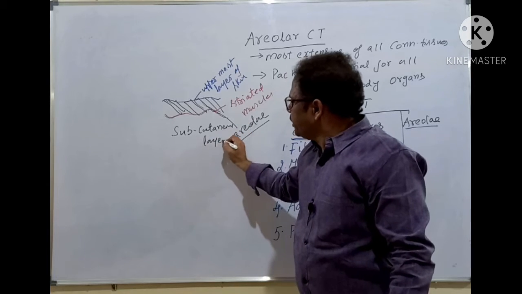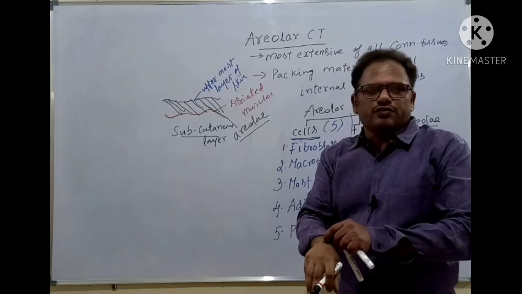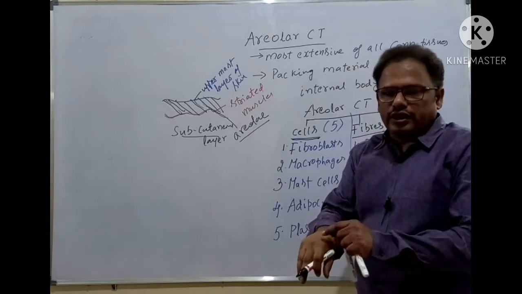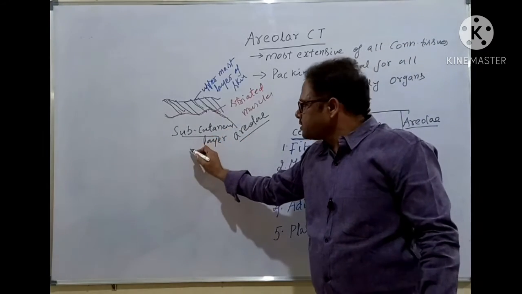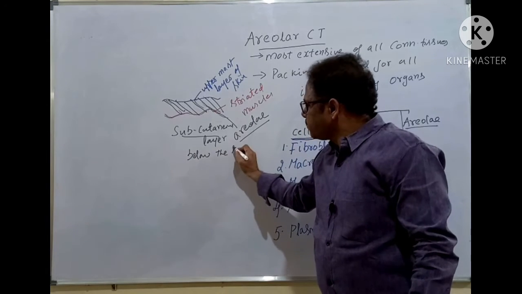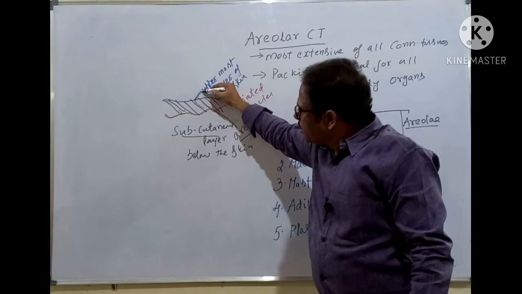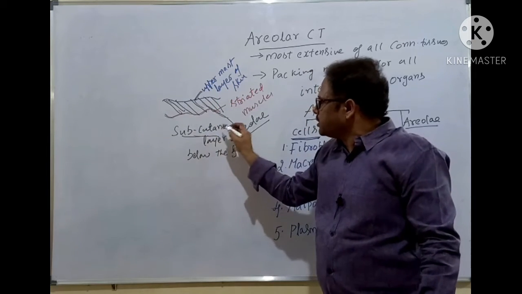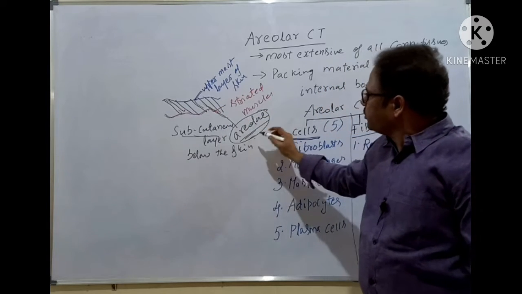What is subcutaneous? Cutaneous means skin. Cutaneous respiration we say, isn't it? Anything cutaneous means skin. Subcutaneous means below the skin. So this is the topmost layer of the skin, and below the skin is present the subcutaneous layer. What is the subcutaneous layer here? Areolae.